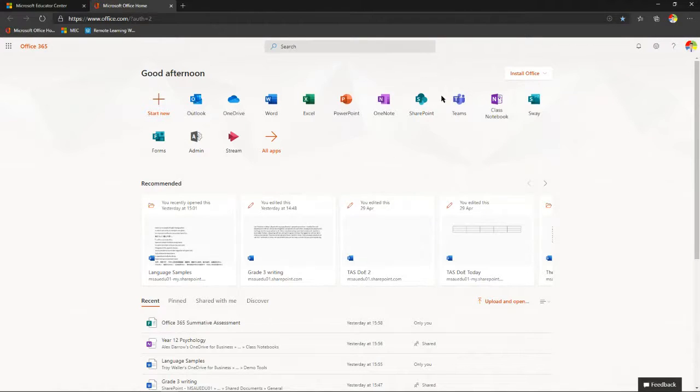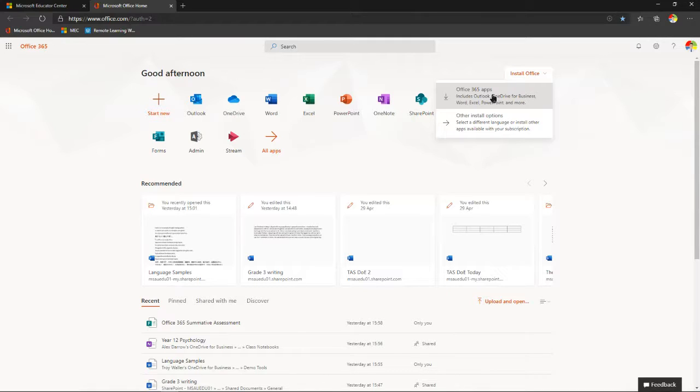Now, can you see over here, there's an Install Office button. If I click that once, I get a drop down. It says Office 365 apps or install other options. Now I want to just click on the Office 365 apps. I'm not going to do it now because I've already got that software. It'll give you some instructions. You follow those and this will write Microsoft 365 apps down onto your machine. And if you've already got Office 2016 or Office 2019, it'll write over the top of it.